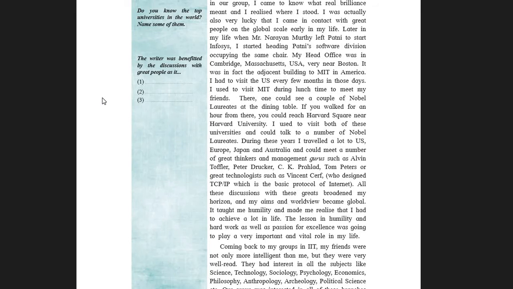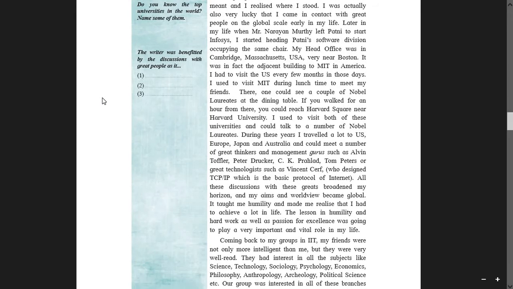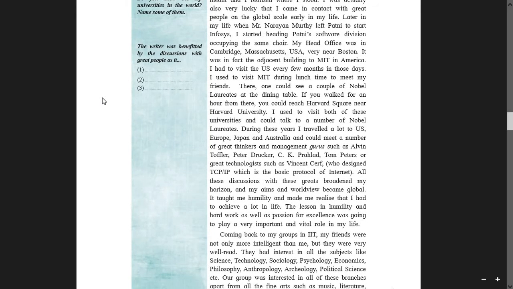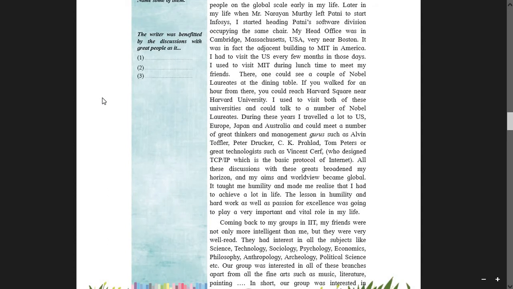So that was the beautiful opportunity in the writer's life when he happened to meet these intelligent people, these brilliant people around him. Okay. If you walked for an hour from there, you could reach Harvard Square near Harvard University. I used to visit both of these universities and could talk to a number of Nobel laureates.